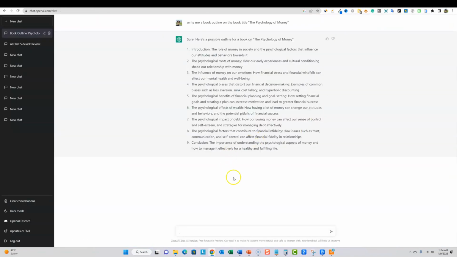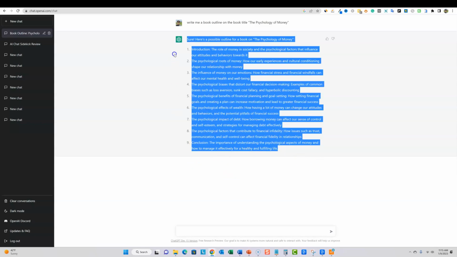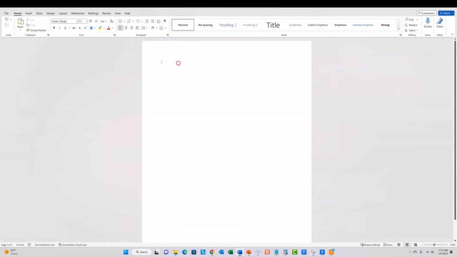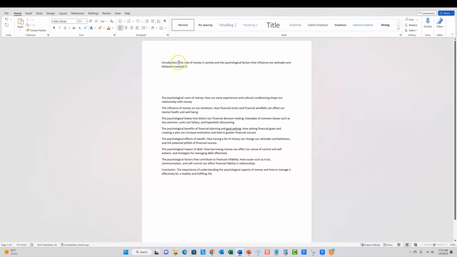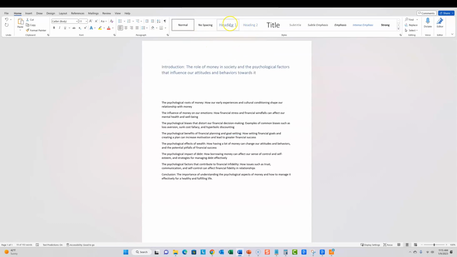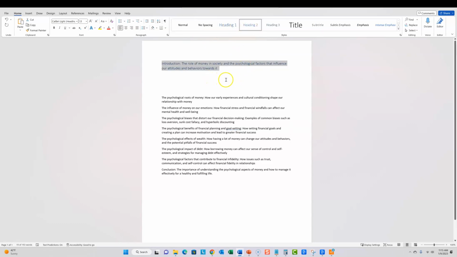So you can come through here. We have our outline, and we know that we're going to finish with our conclusion right here. So what I recommend doing is you're just going to copy all this right here. Then we can open up a Word notepad or a Google Doc, and we're just going to paste. I always like to paste text, otherwise it's going to have weird formatting and so forth. Then I'm going to take all these real quick. They'll end up being H2s in the end, but for now, we're going to go with our introduction. I'm just going to put some spacers in between right there. We're going to grab this, and then I'll probably put an H2 or maybe an H1 heading. Let's go with an H2 heading right there.